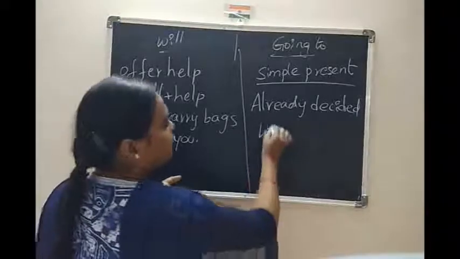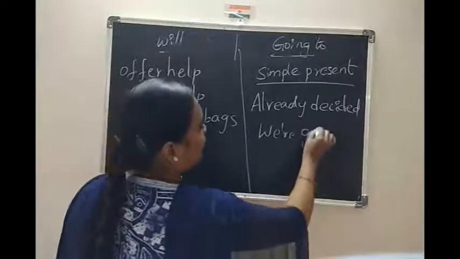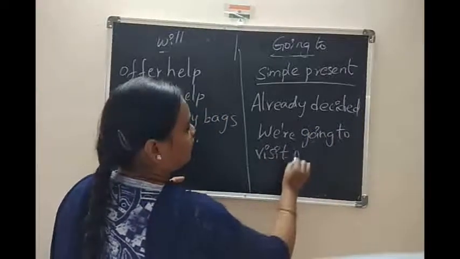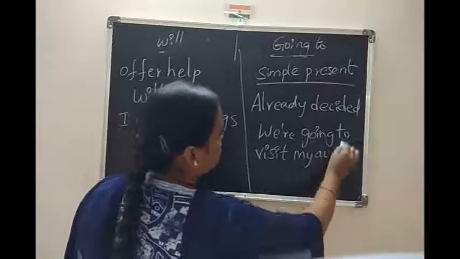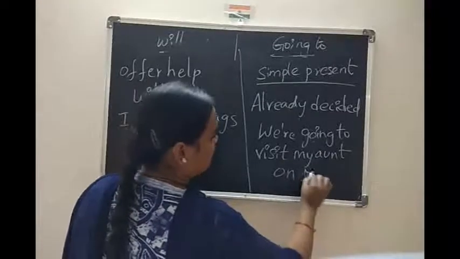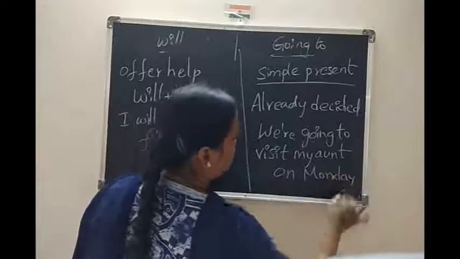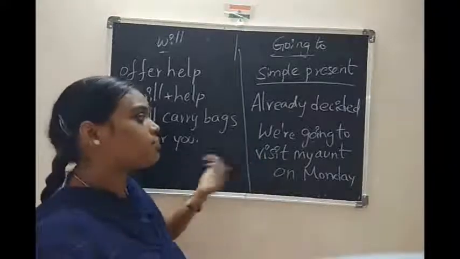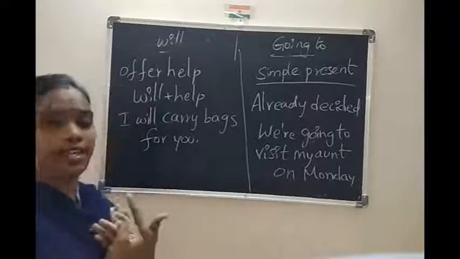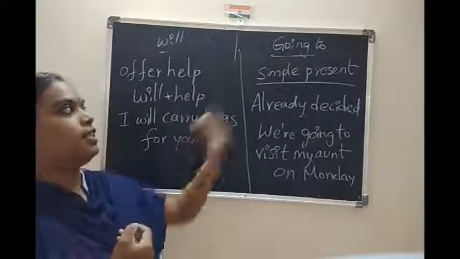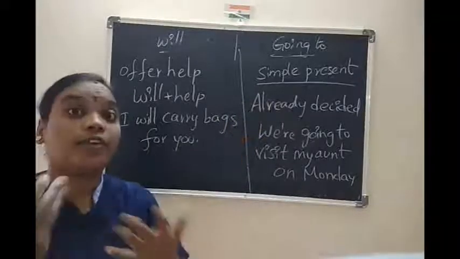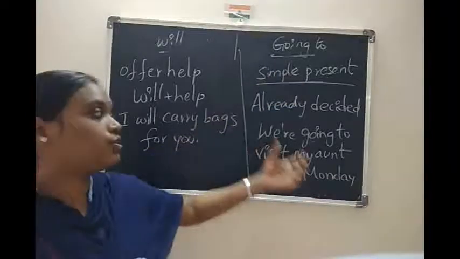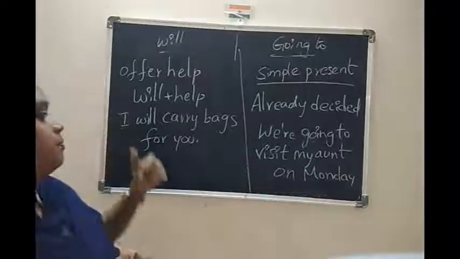So here we are going to visit my aunt on Monday. Maybe that is next Monday. We are going to visit my aunt on Monday. We already decided to visit my aunt. For actions we have already decided, we can use going to.